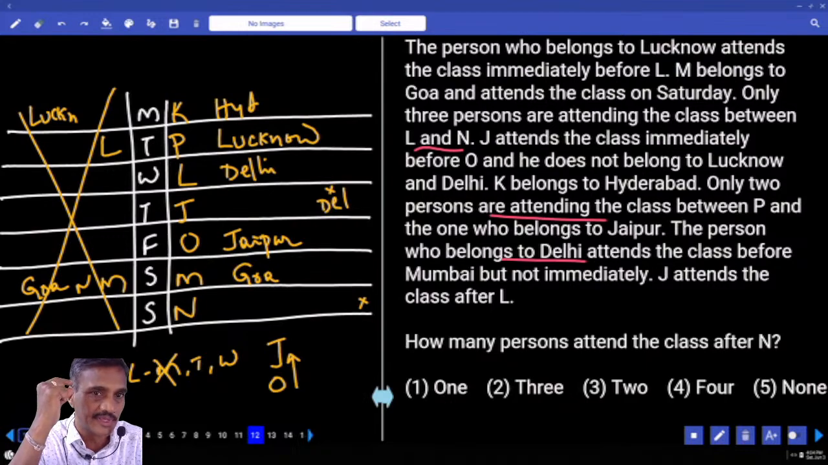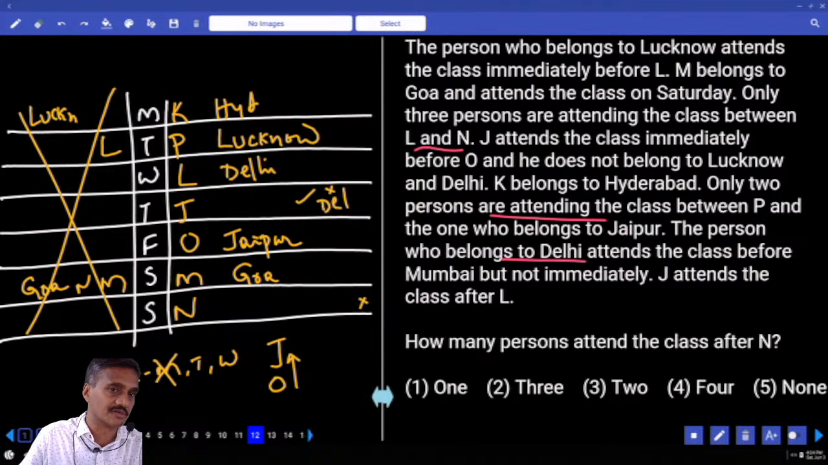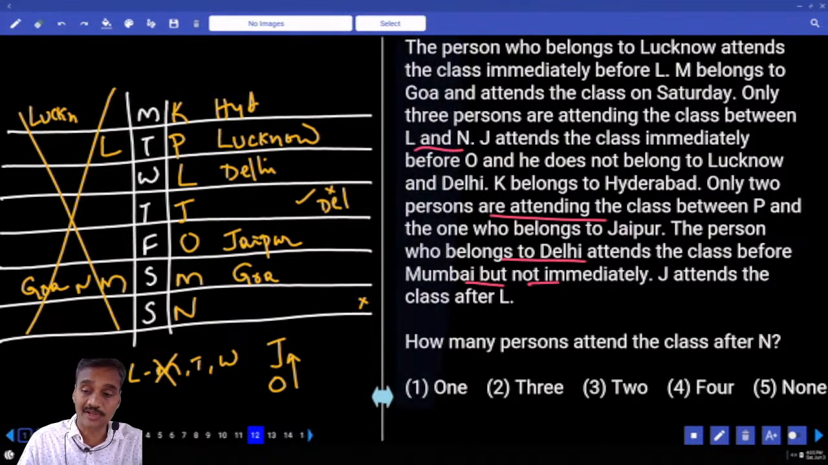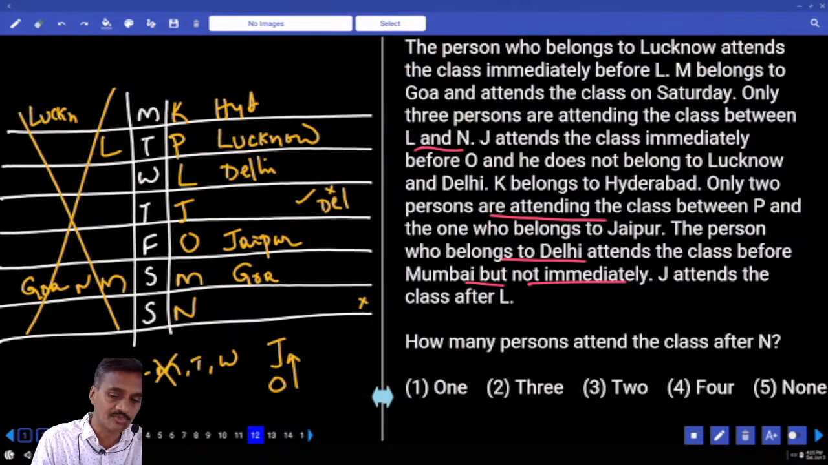Follow అవుతున్నా లేదా? Immediately ఇచ్చి ఉంటే ఇక్కడ ముంబై వచ్చేసేది ఇక్కడ. కానీ అక్కడ immediately లేదు కాబట్టి ఉండొచ్చు లేకపోవచ్చు. And before Mumbai, but not immediately, ఇక్కడ ఇచ్చాడు but not immediately. Hence Mumbai cannot be there. Hence Mumbai must be here.